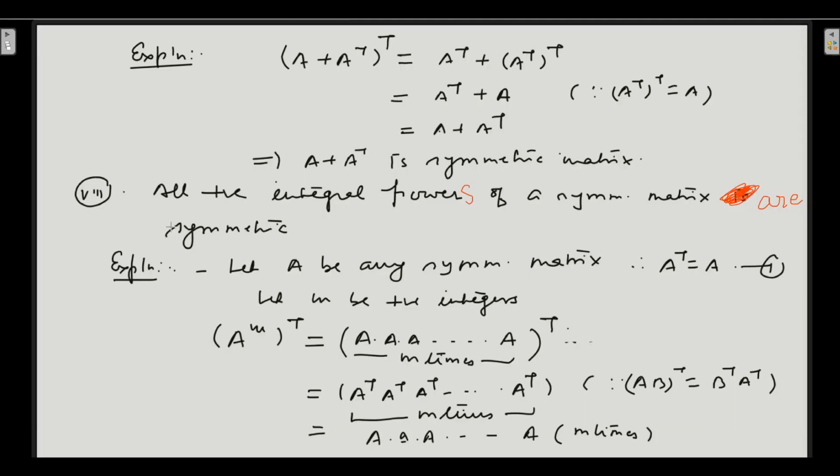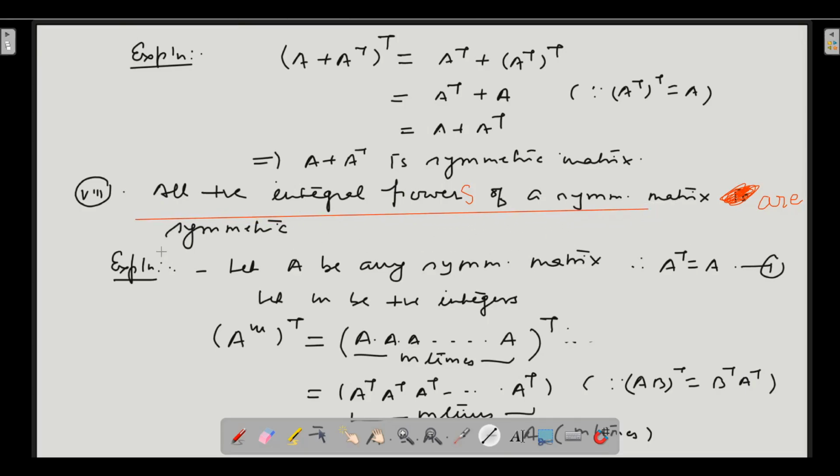Let's start. All the positive integral powers of a symmetric matrix are symmetric. So we will take positive integral powers of a symmetric matrix and we need to show that those are also symmetric. Have a look at this property: all positive integral powers of a symmetric matrix are symmetric. So let us prove this particular fact.